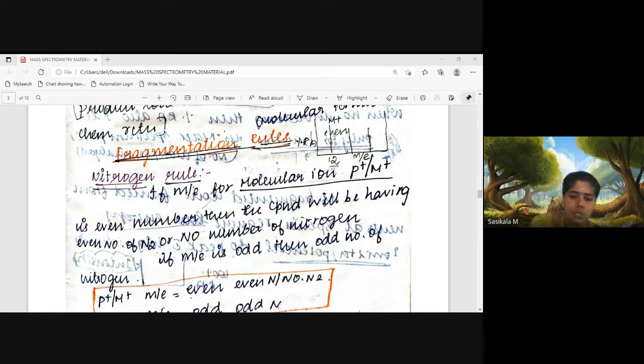Now let's move on to the fragmentation rules. Here also, if you remember only 4 rules, it is sufficient. First, let's see the nitrogen rule.